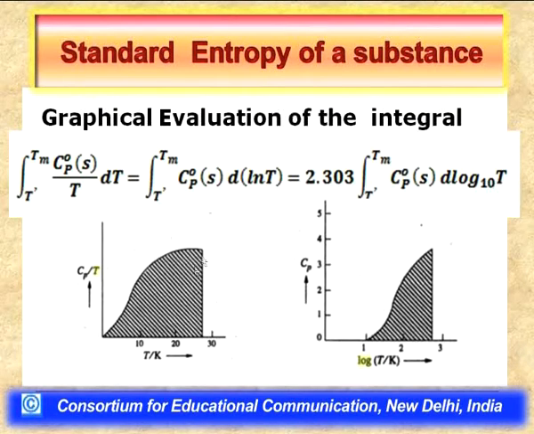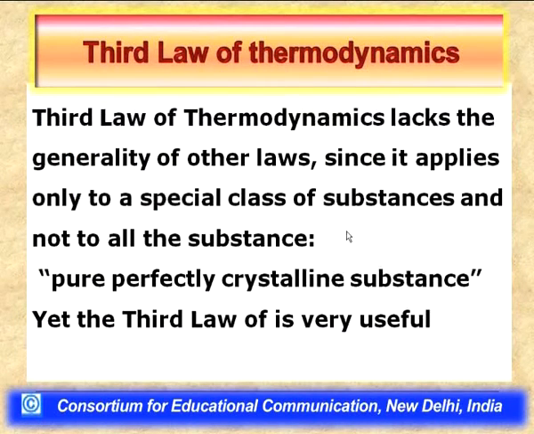The area within the curve will represent the evaluated value of this integral, and this integral is also equivalent to the right hand side integral, which is evaluated by plotting the standard heat capacity of the substance versus log T in Kelvins. Since it is a logarithm, what you plot should be a dimensionless quantity. So, whatever the area which is shaded within the curve, it is the evaluated value of this right hand side integral. It should be multiplied with 2.303. So, we can determine the second term.